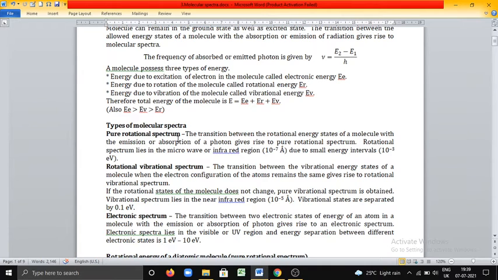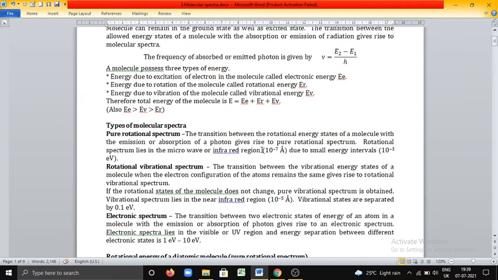That's why it's called rotational spectrum. Rotational spectrum lies in the microwave or infrared region. The wavelength is of the order of 10 to the power of minus 7 angstrom, because of small energy intervals, that is about 10 to the power of minus 3 electron volt.